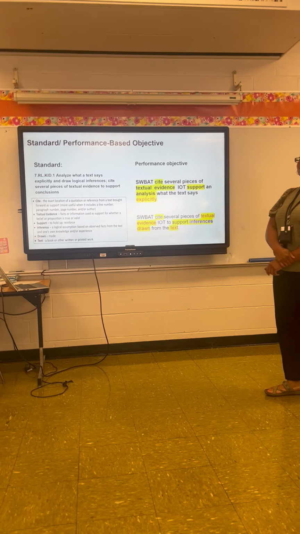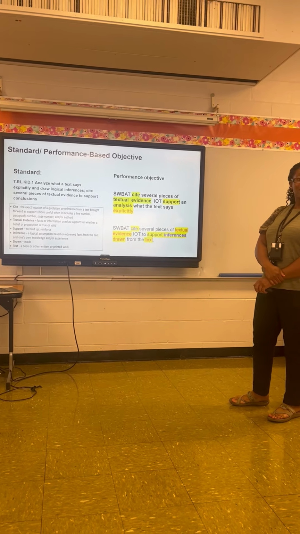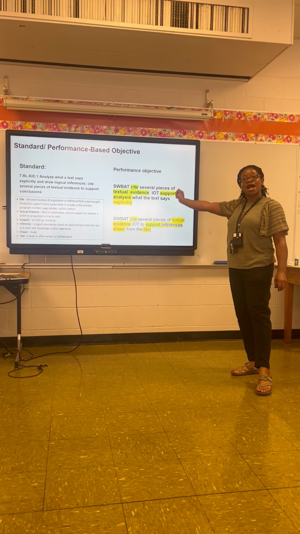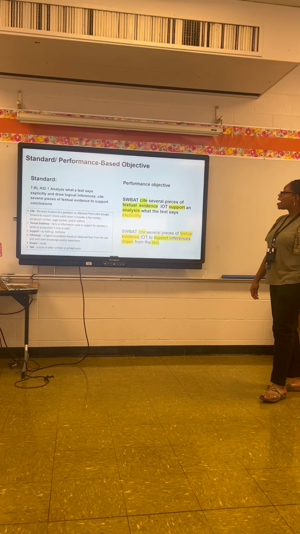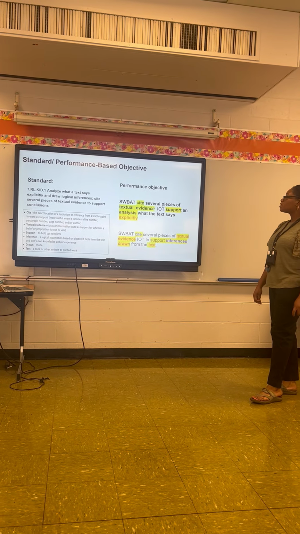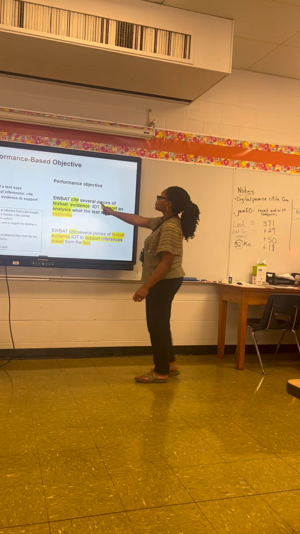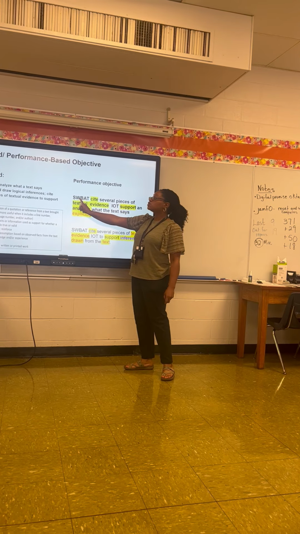Okay, so class, this is our standard, but I want you to understand that with every standard that we are learning, there's what we call a performance-based objective that is attached to our standards. All right, so I need a volunteer to read the performance-based objective. Let's read the performance-based objective together. We're going to start with the first one. Remember that SWBAT stands for students will be able to.